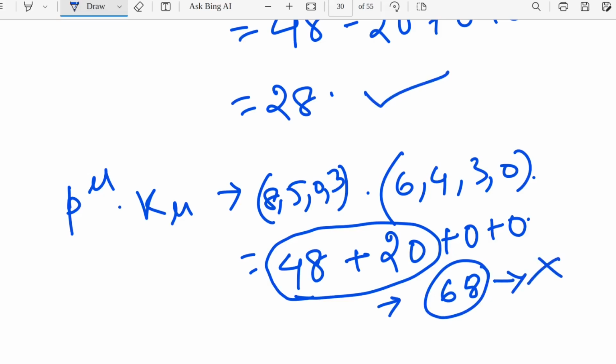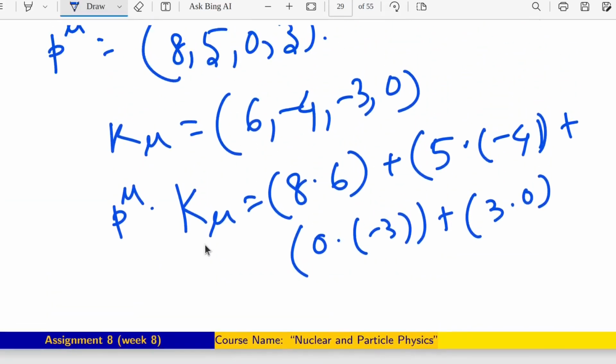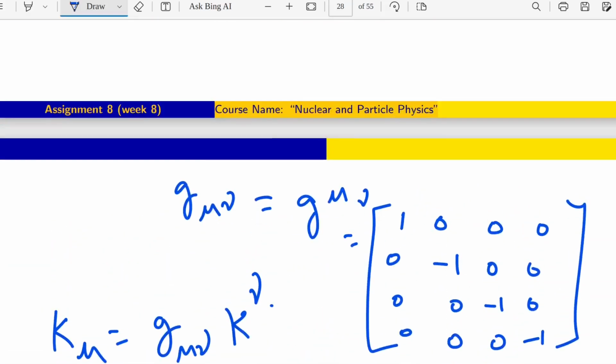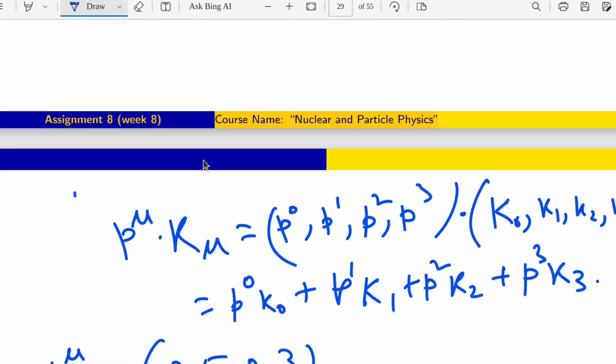It will be the correct one, because we have to change contravariant to covariant with the help of the metric tensor g mu nu, so that we have a minus sign in front of Px, Py and Pz, and according to that we calculate the dot product of P mu and K mu.